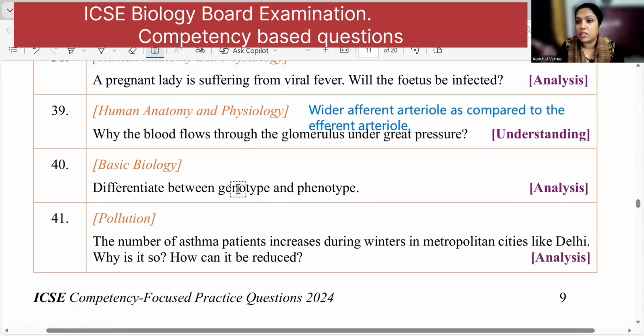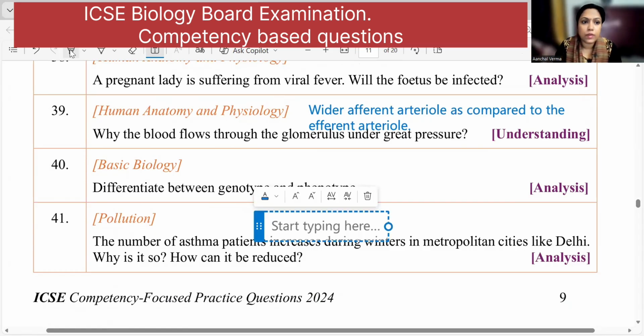Genotype is the genetic constitution of an organism, and phenotype is the physical appearance of the organism. Now, this question can be asked for 2 marks, so 1+1 can be given for genotype and phenotype. And if it is asked only for 1 mark, then if you write both the answers correctly, you get 1 mark. Okay, moving to the next.